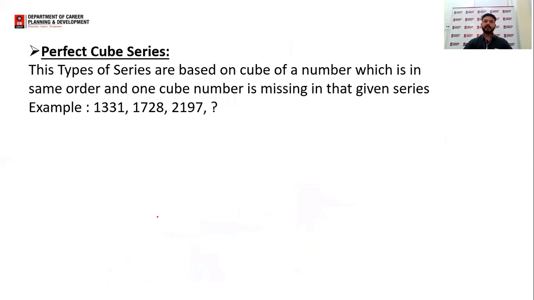Next one is the perfect cube series. This type of series is based on cubes of numbers in the same order, and one cube number is missing in the given series. For example, 1331, 1728, 2197 and question mark. If you remember some cubes, 1331 is the value of 11 cube. 1728 is the value of 12 cube. 2197 is the value of 13 cube.